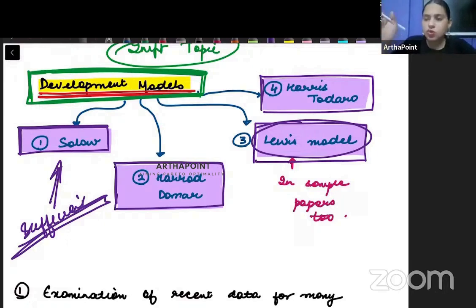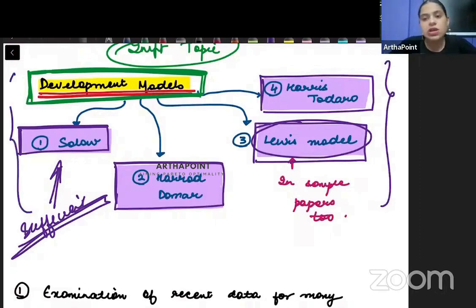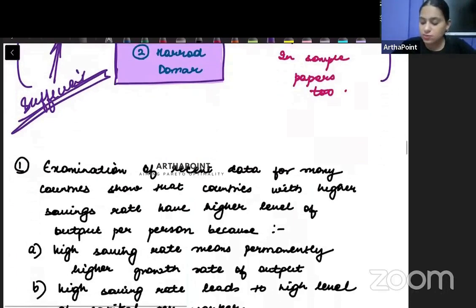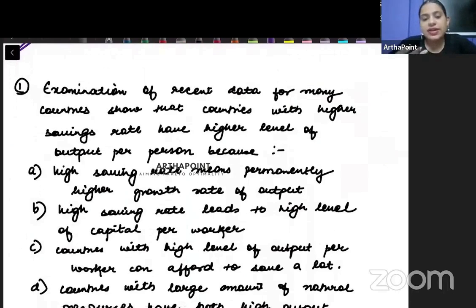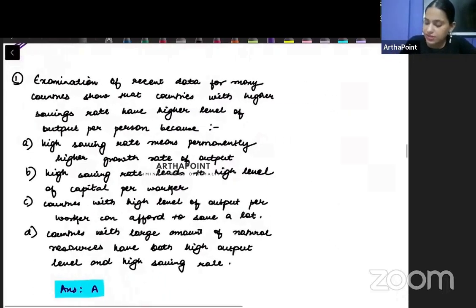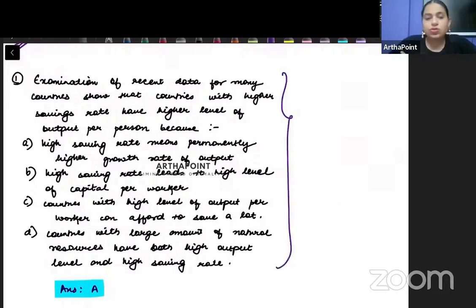If time permits, you can scroll through other development models also, but from your portal, revising these four development models should be enough. They should be sufficient. Okay. Let me give you some sample kind of questions that can be asked from these development models. So look here. Something like this can be asked. Please read out the question.